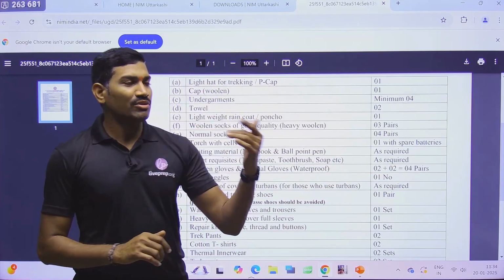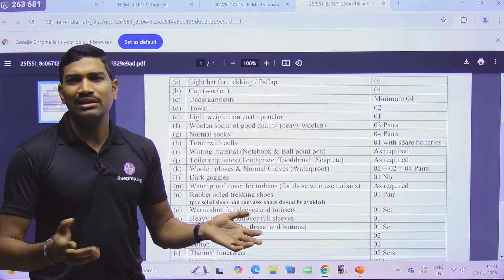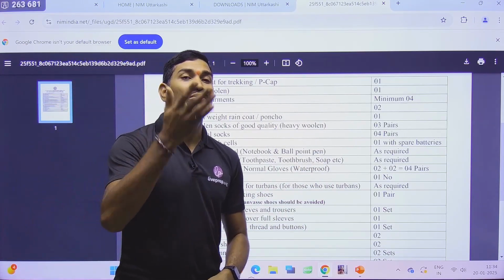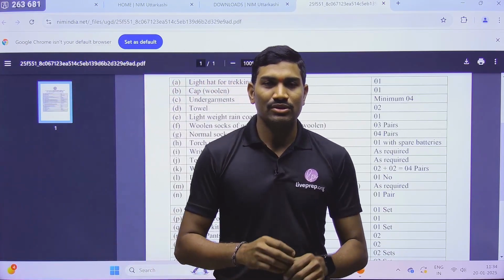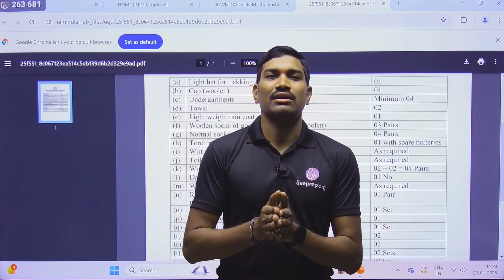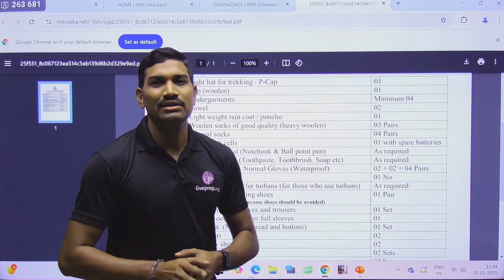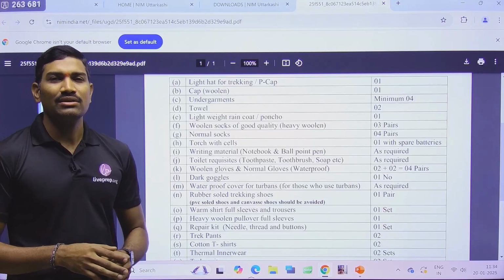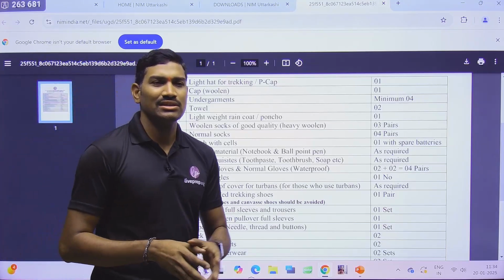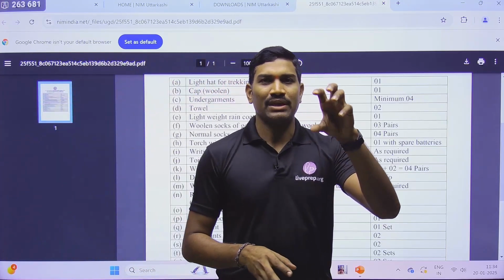Because on the mountain, if you are at the NIM institute, here there is no problem at all, but when you are going onto the mountain, please remember, those camp areas, we say campsite, at this campsite they are trying, with the help of generators and all, to provide the light and all.